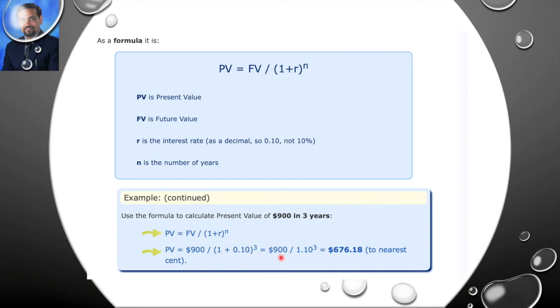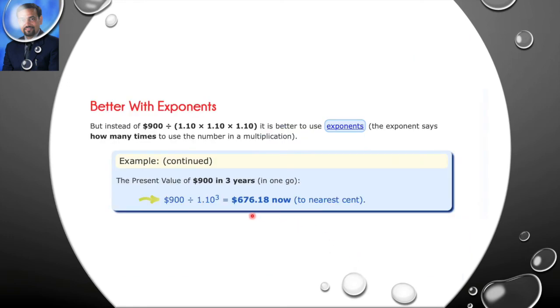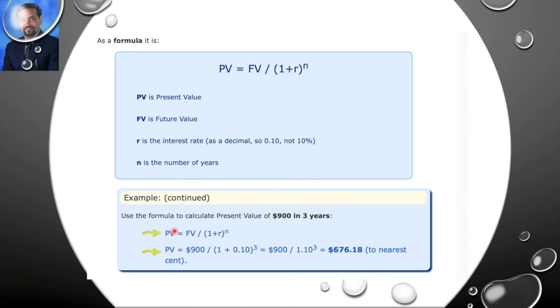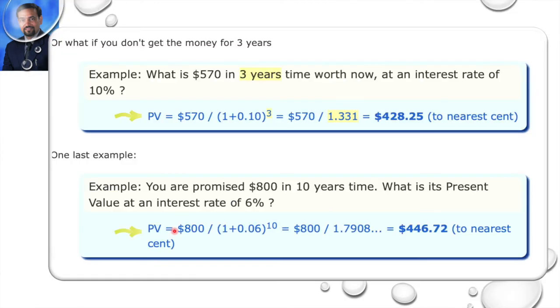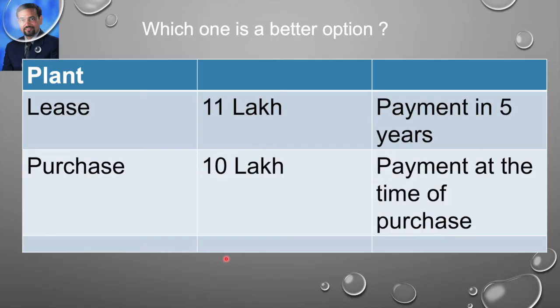So now you put the value 900 divided by 1.10 to the power 3. So it will come 676 rupees. So can you see it here that this was what we calculated earlier. 676 rupees now is 900 in 3 years. Correct? We can use few more examples I have shown you here. Even if the interest rate is changed, you can calculate like this. So now with this understanding, I would again ask you to evaluate your answer.